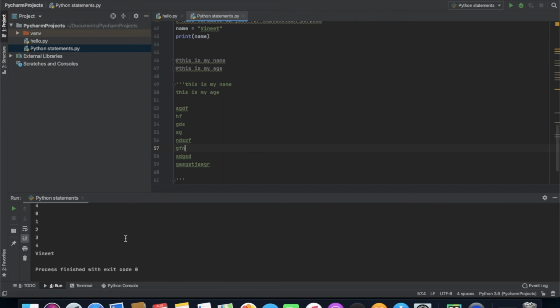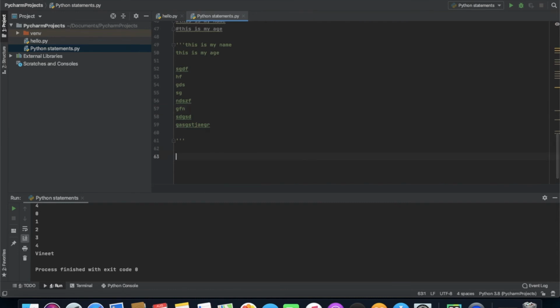So I'm just going to give you a simple example. I'm going to create a function. Don't look at how I am creating the function or what I am doing right now, just focus on the particular topic.